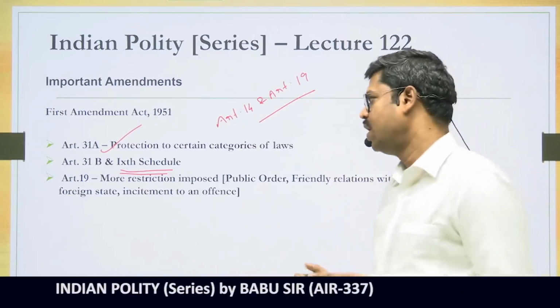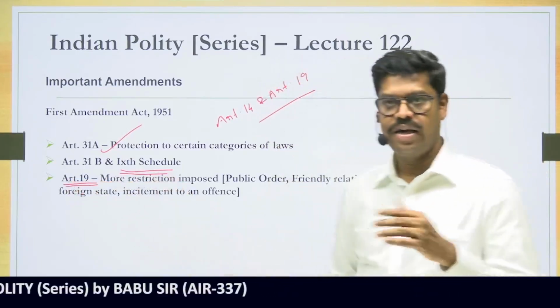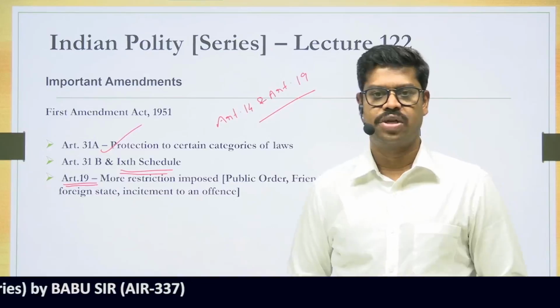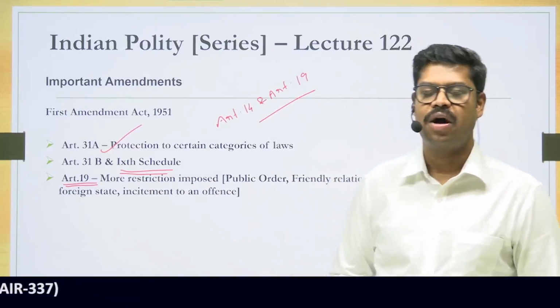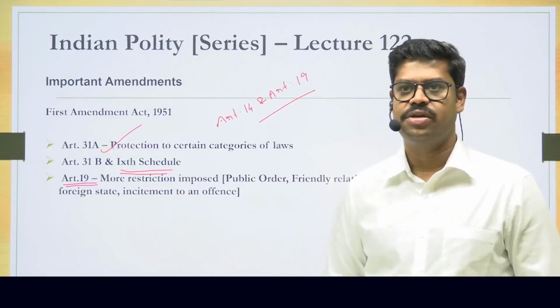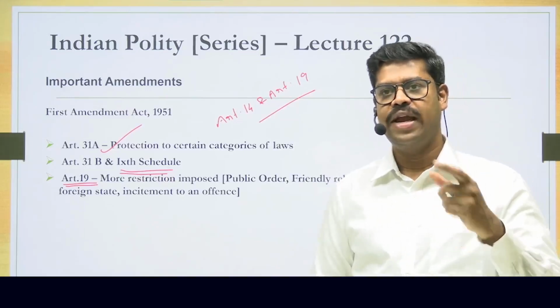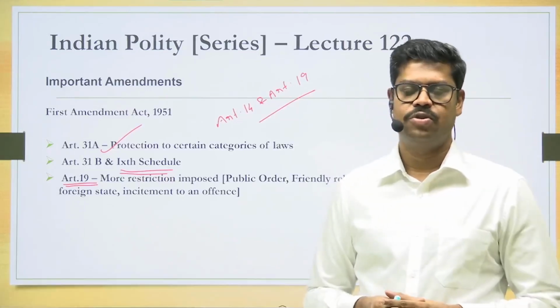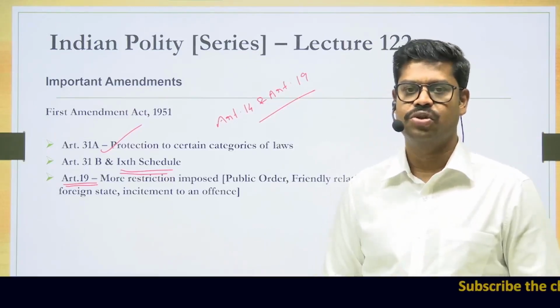Article 19 was also amended by the first Constitutional Amendment Act. The change brought to Article 19 is that more reasonable restrictions were inserted. In fact, if you see Article 19 Clause 2, today there are 8 reasonable restrictions on the right to freedom of speech and expression, but not all these 8 restrictions were part of the original Constitution.